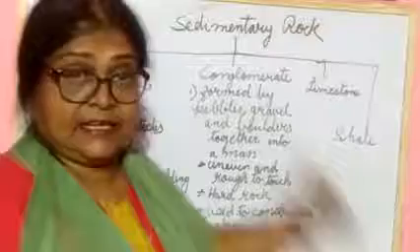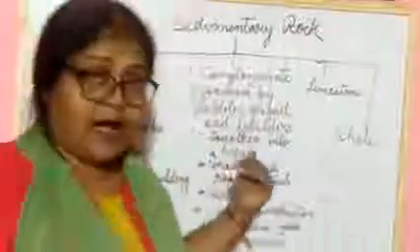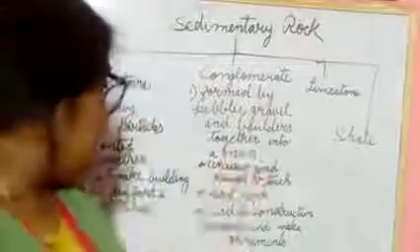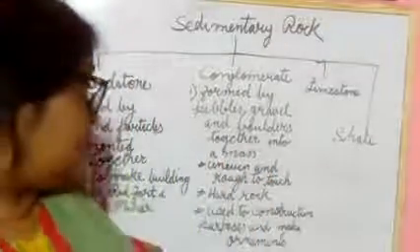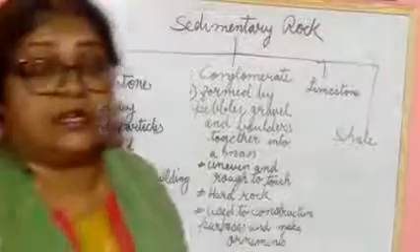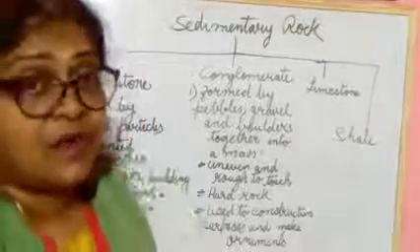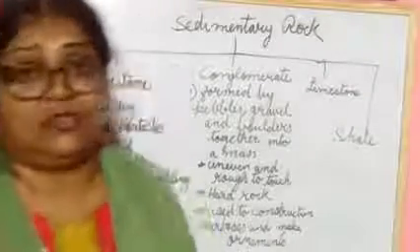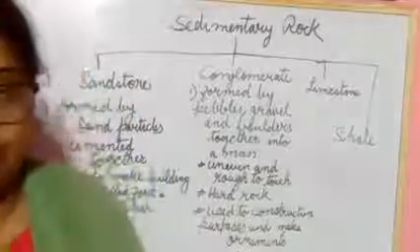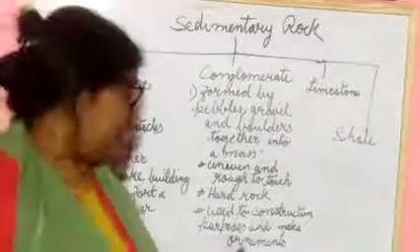And what you have seen in sandstone, it is a soft rock. Okay? And conglomerate is a hard rock. Now it is used for what? Construction. Conglomerate is used for construction, and it is also polished to make ornaments.